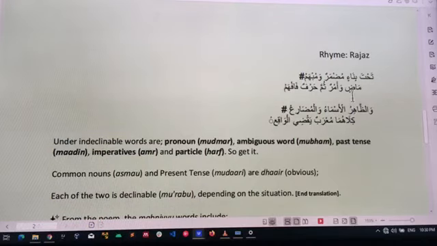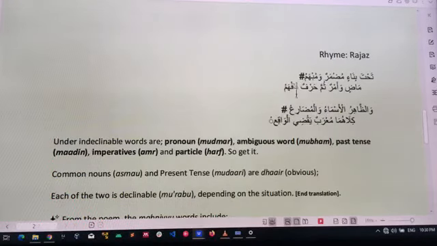Wa zahir, you know, we told you that we have mujmal, mubham, and zahir. Look at the three divisions of nouns. A noun can be zahir, a noun can be mujmal, and a noun can be mubham. So the person said there was zahir. Another zahir, we have al asmahu, ismu, like waladun. That's when you mention it, you know that somebody is being mentioned. You know the person. So al asmahu, your general nouns, they are zahir.